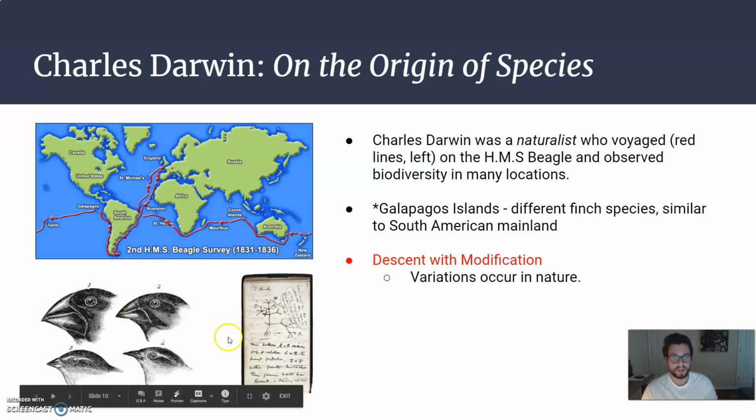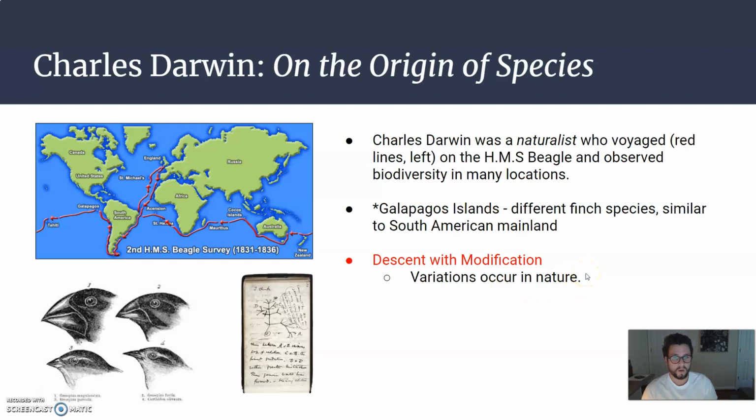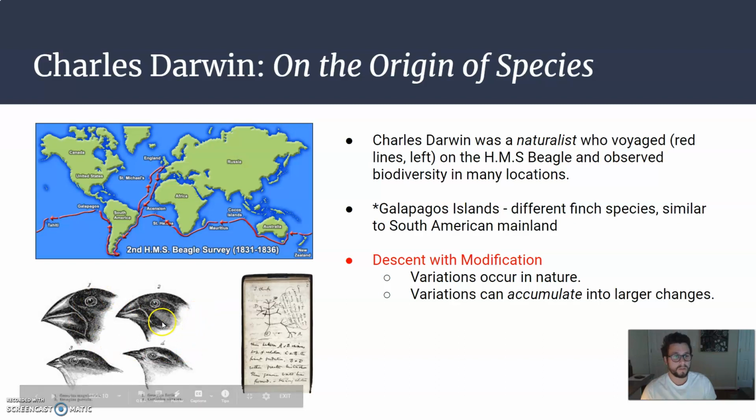There are going to be variations that always occur in nature between different organisms of the same species. But these variations can accumulate into larger changes. So over time, different variations can build together to make larger changes.